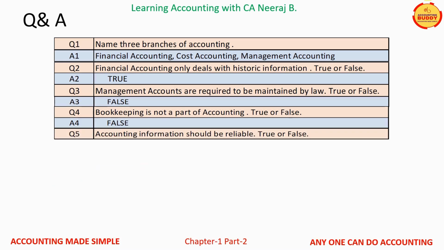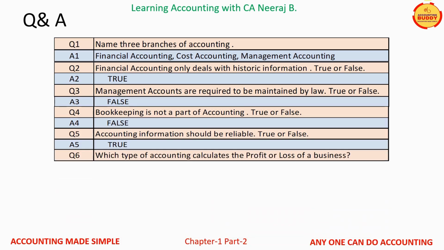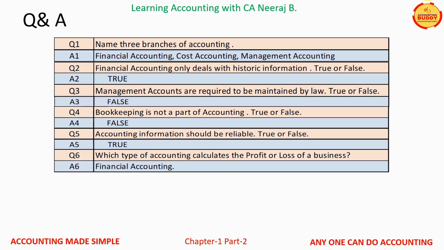Question number 5, accounting information should be reliable. True or false? This statement is absolutely true. Most of the business decisions are based on accounting information. Plus, the accounting information is the basis for filing the VAT return, income tax returns, and providing relevant information to the government departments. Question number 6, which type of accounting calculates the profit or loss of a business? The answer is financial accounting.